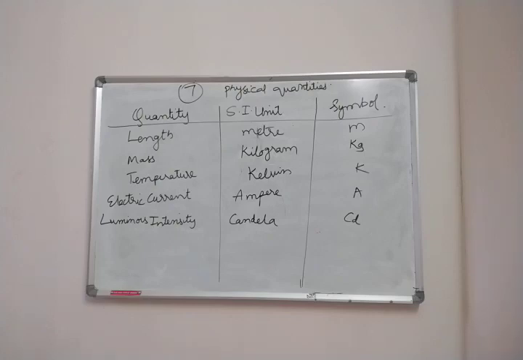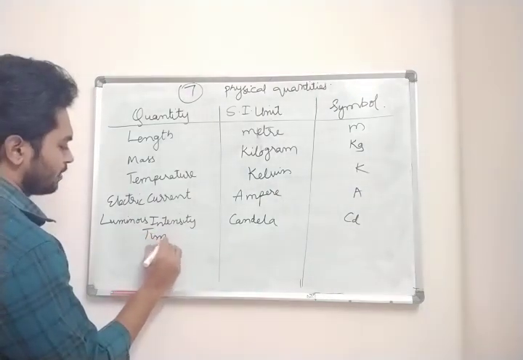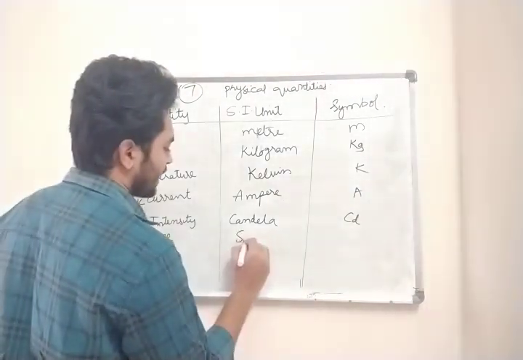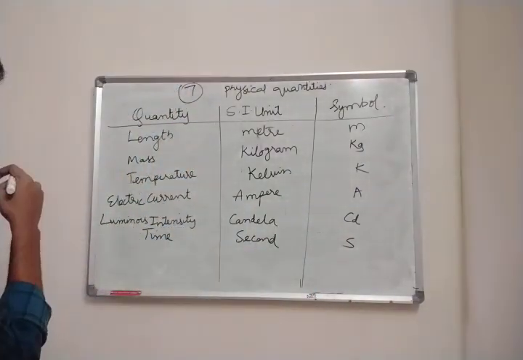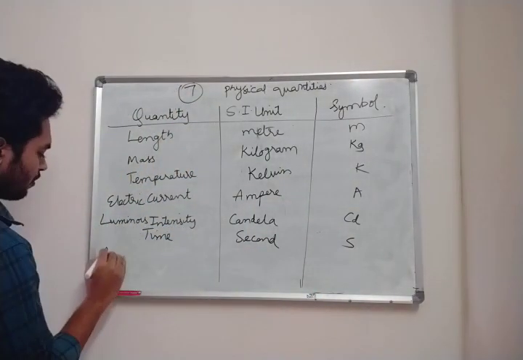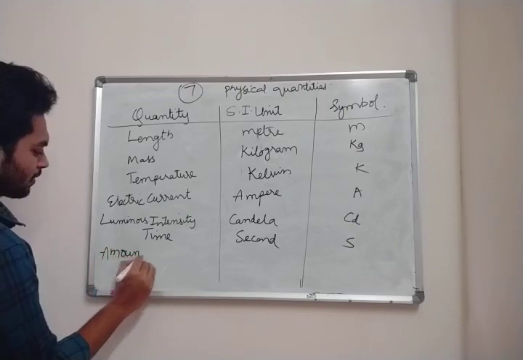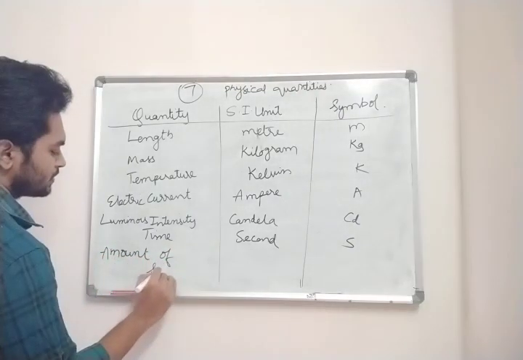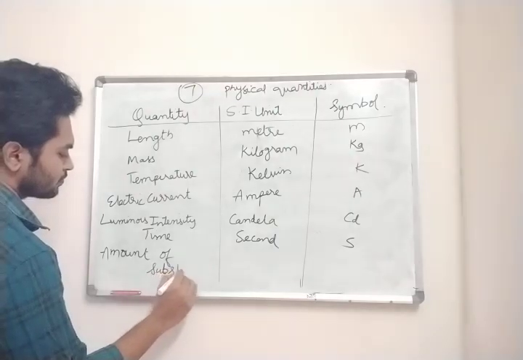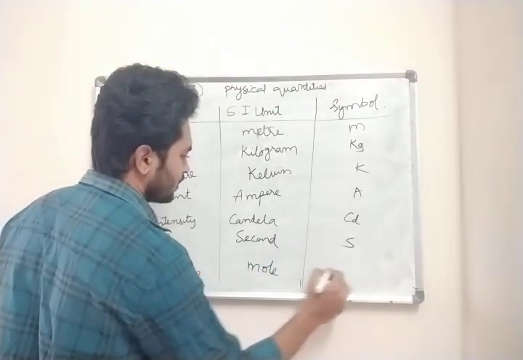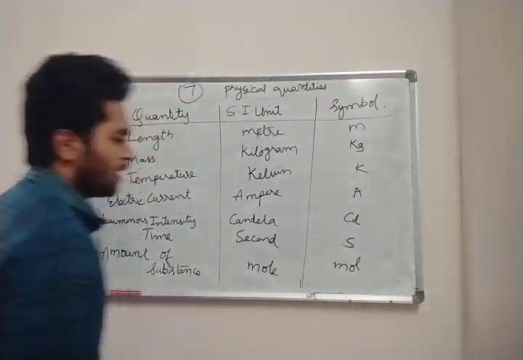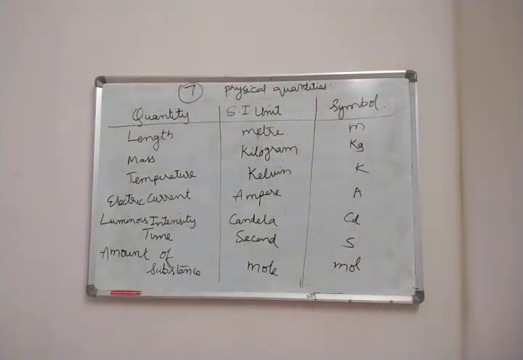Next, we forgot the main one, which is time. Time is second and symbol is s. And the last one is amount of substance. Amount of substance is mole. Symbol is mol.